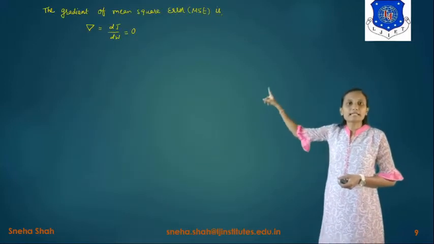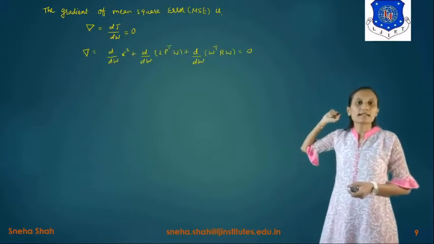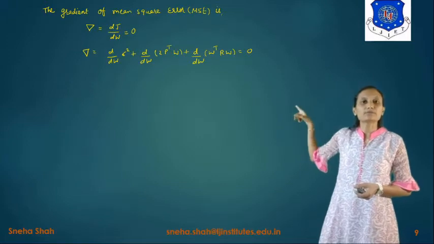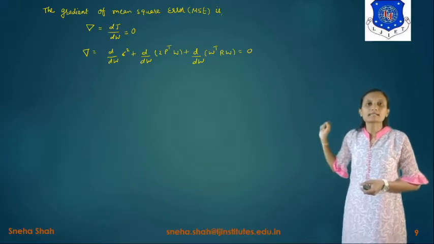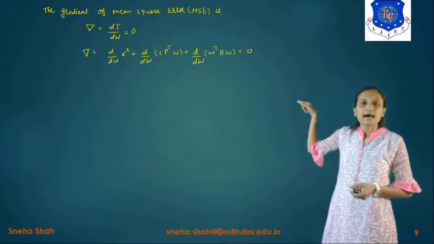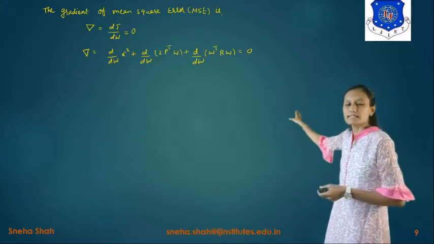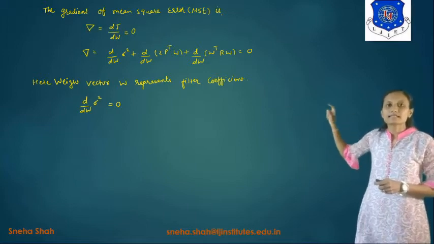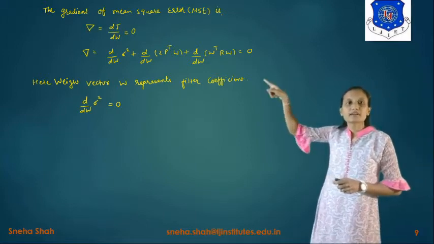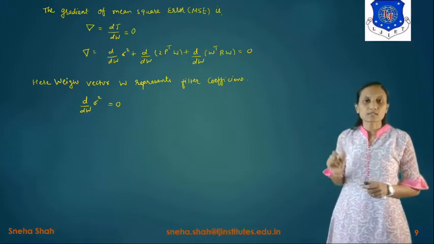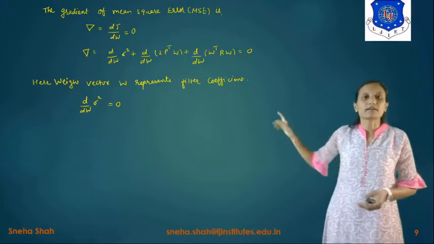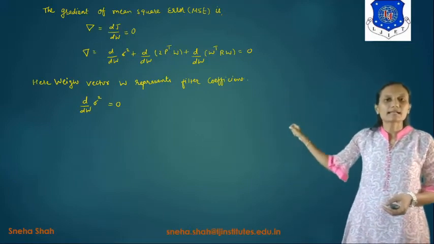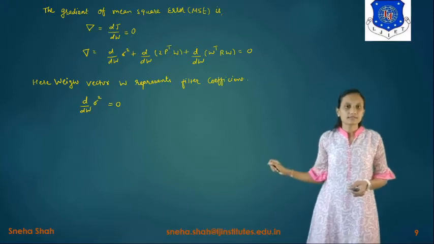So del equals d by dw sigma square plus d by dw 2p raised to T w plus d by dw w raised to T Rw, and its value equals 0. Here w is the weight vector, which represents the filter coefficients. The first term, sigma square, does not contain any factor of w, so d by dw of sigma square equals 0.